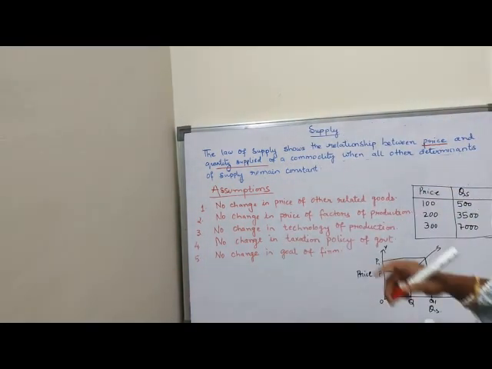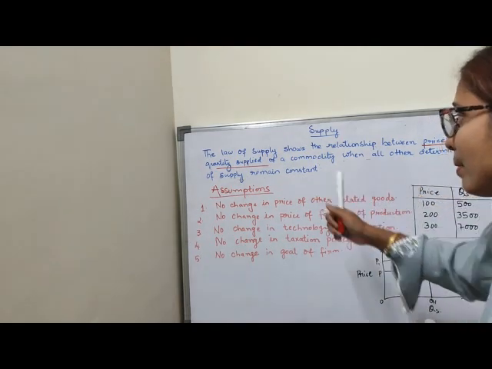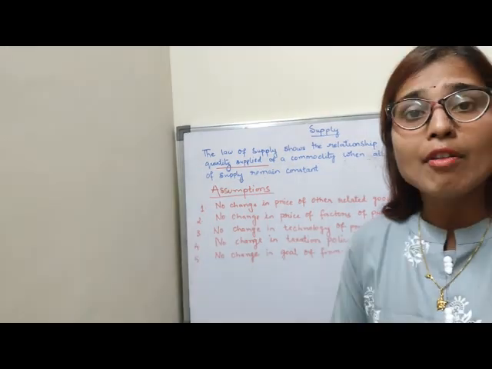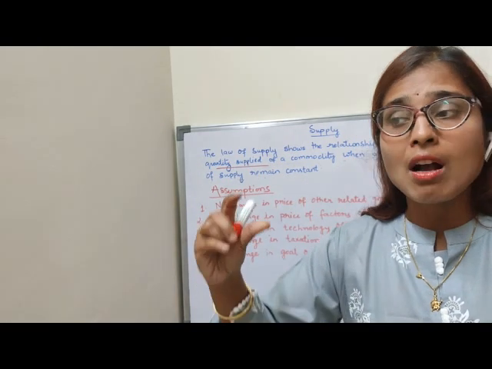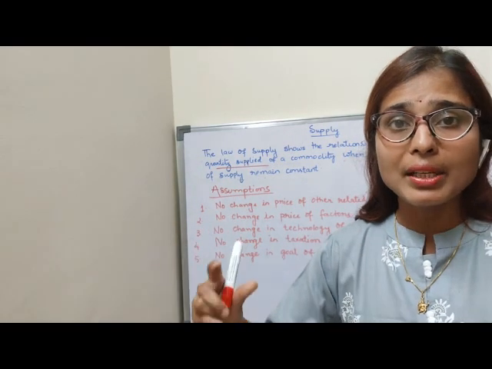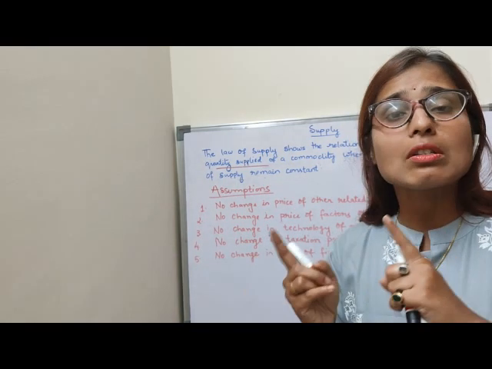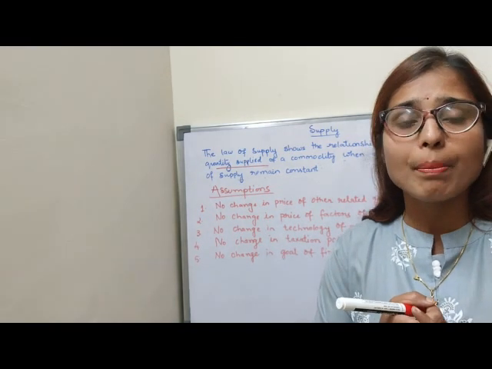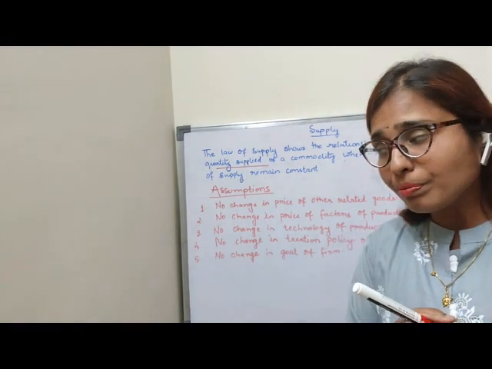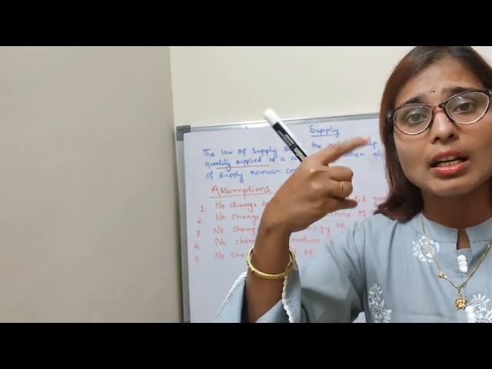Look at the definition. The law of supply shows the relationship between price and quantity supplied of a commodity, when all other determinants of supply remain constant. Determinants means the factors which I have discussed in the last session. Please go through it. So except the own price of the commodity, other factors will remain constant. That means price only affects the supply. So if price increases, supply also increases. If price falls, supply also falls. So there is a positive relationship between the price and the quantity supplied. Positive relation means that if one increases, the other will also increase. If one falls, the other will also fall.